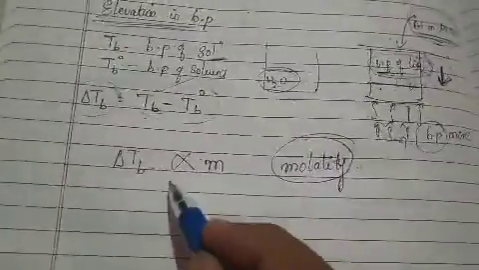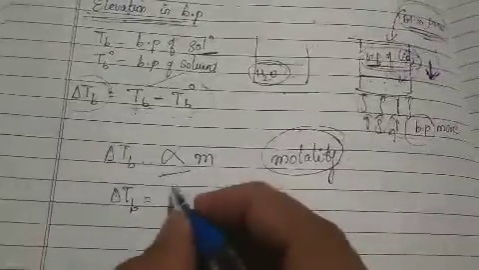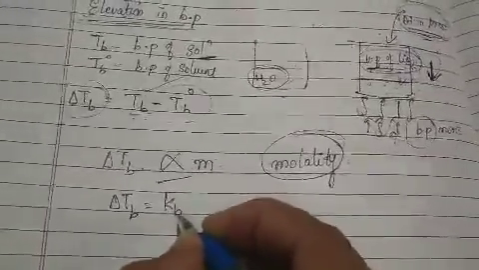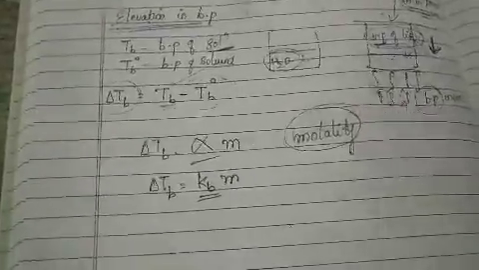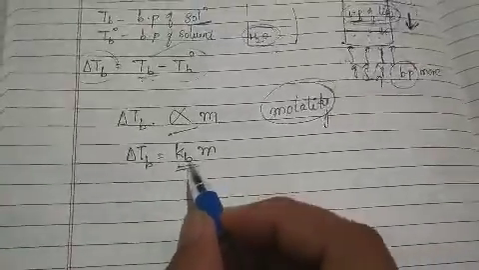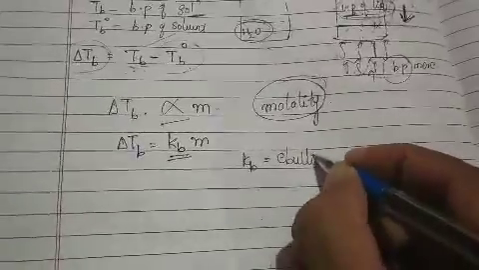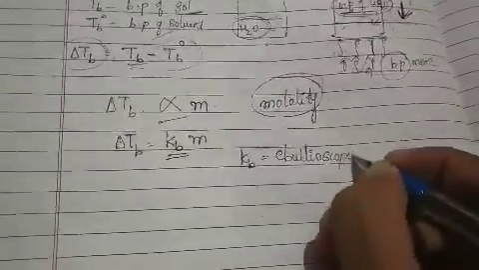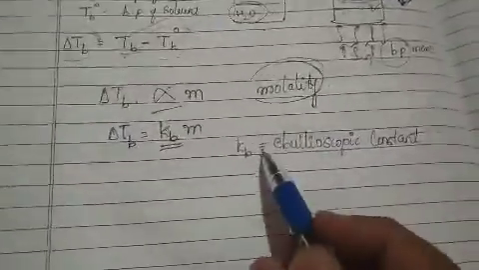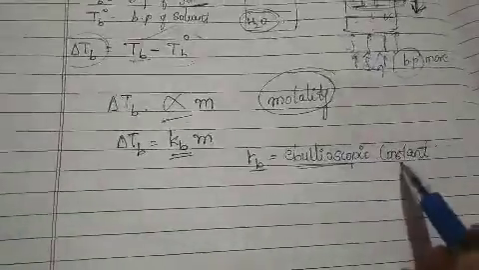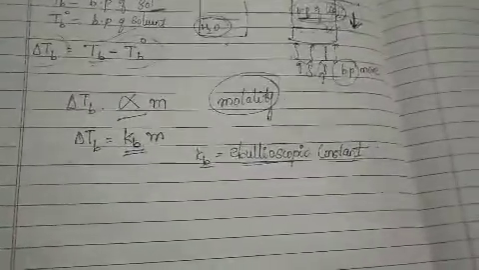So when I remove this proportionality sign, I will add a proportionality constant called Kb into m. This constant is very much important, and it is called the ebullioscopic constant. So this Kb is called what? The ebullioscopic constant. So how are we going to define this ebullioscopic constant?